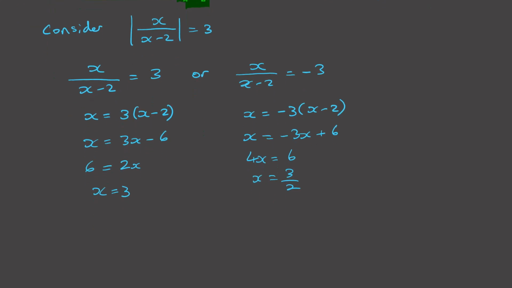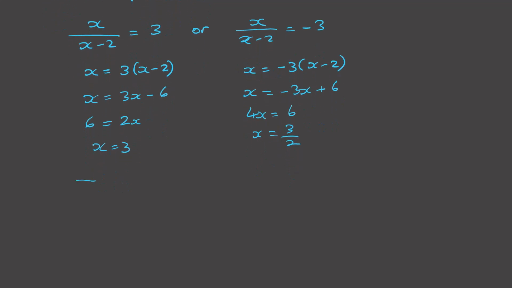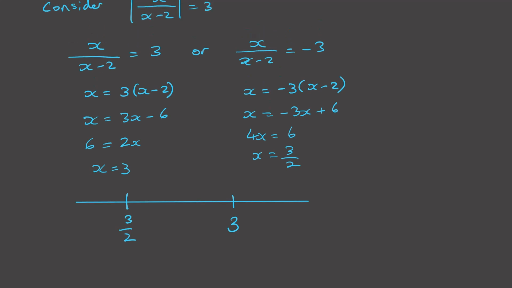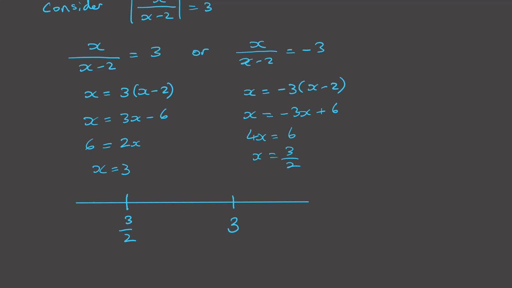We could then either try some sketch graphing, or we could look at a number line and put our key values of 3 over 2 and 3 on the number line, and then consider some values, such as, if we're on the left, we could try 0.